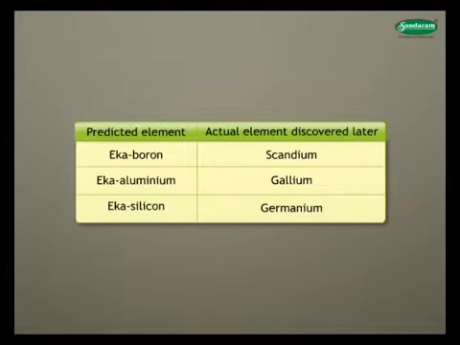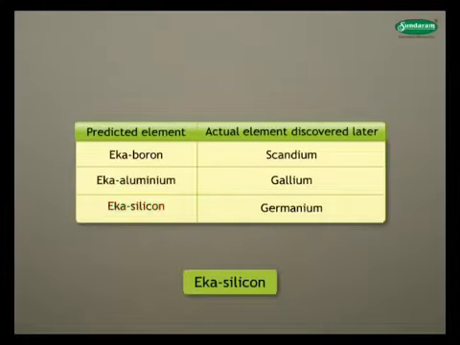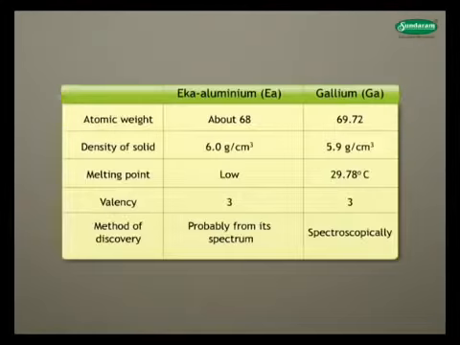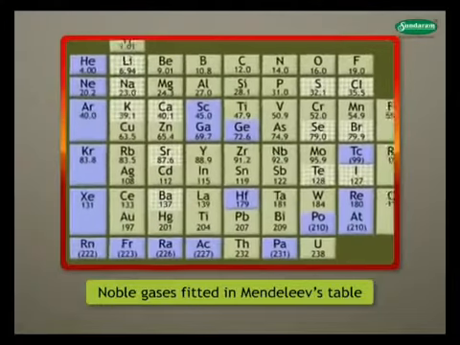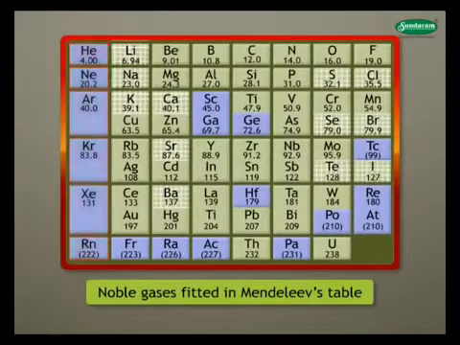He had predicted discovery of 3 elements named Eka boron, Eka aluminium and Eka silicon. We can see from the table that atomic weight, density, valency and oxide formula of Eka aluminium and gallium were correct. When noble gases were discovered later, they were placed in Mendeleev's periodic table without disturbing the positions of other elements.